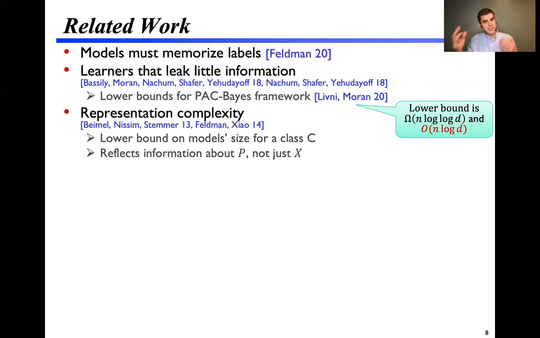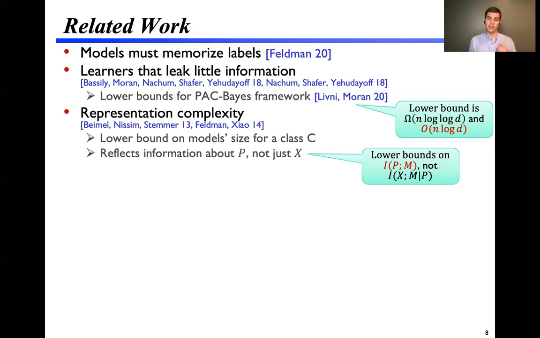But representation complexity, kind of morally, is talking about how much information about P must I encode to succeed at this task. And so you can think of it as providing a lower bound on the mutual information between the problem instance and the model. How much does the model have to describe about the task to succeed? While our lower bound, the mutual information between the data and the model conditioned on the problem instance, is like what is unique to the data set. So there's this kind of subtle distinction between these points, but important.